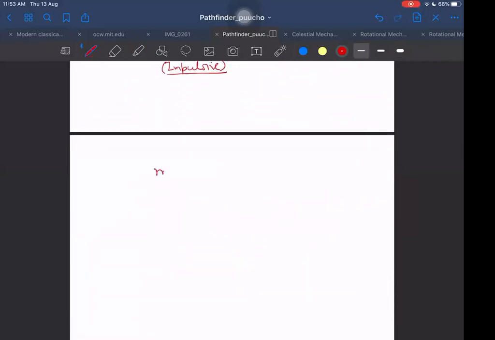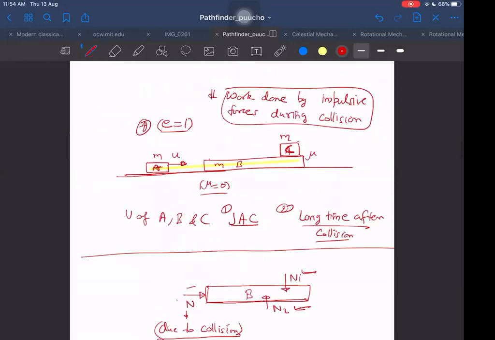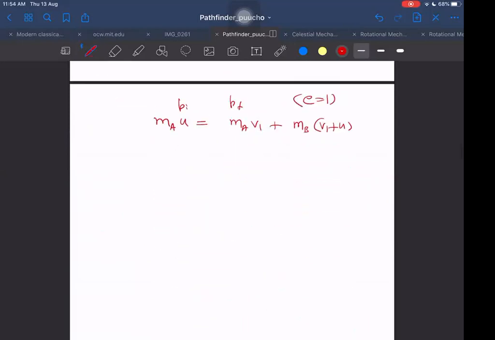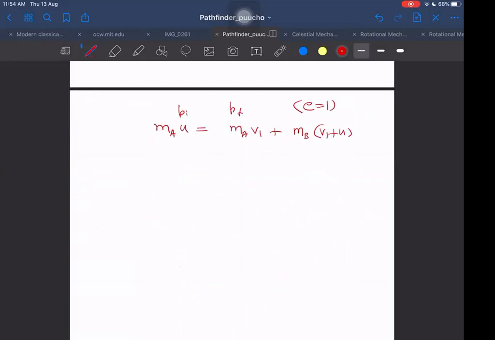What we should do is write M, mass of A, into velocity U as the initial momentum, equal to the final momentum. Finally, whatever it is, I can write M_A into V1 plus M_B into V1 plus U, because e was given as 1. I gave e as 1. When e is given as 1, then I can write in this way. If e is not given as 1, then I will write V1 plus U into e. This is our normal way of doing it. You remember it?